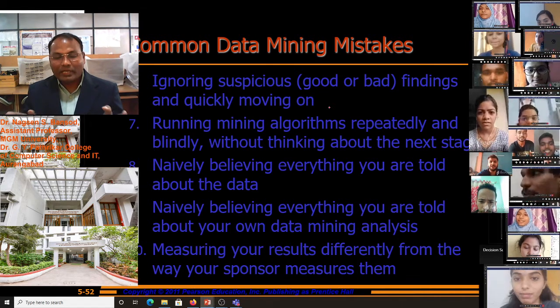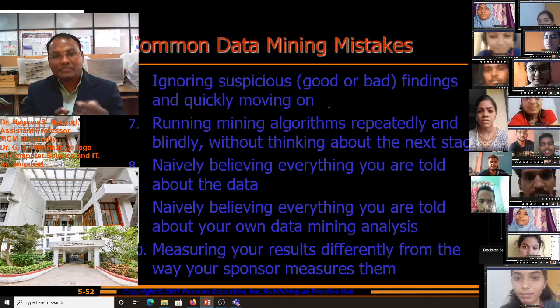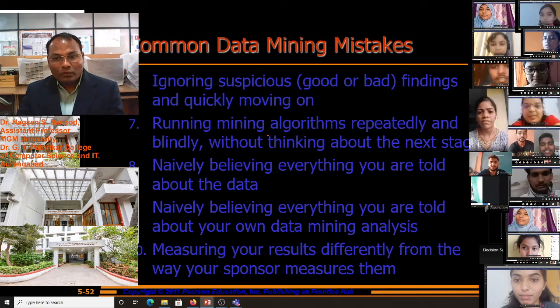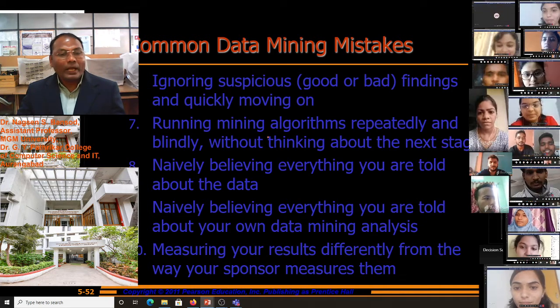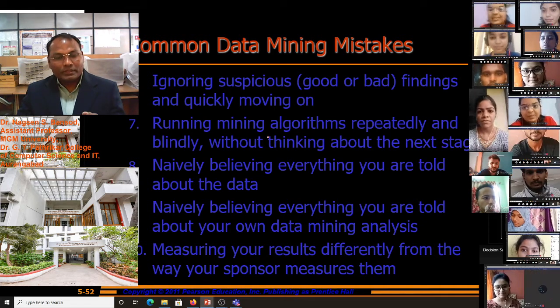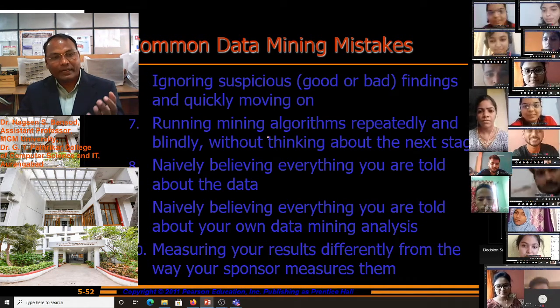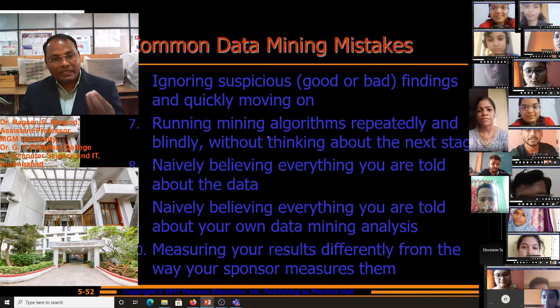Then that will not be helpful to us, just a name. So we have to use it properly. We should not blindly use a mining algorithm on that data to extract the data.